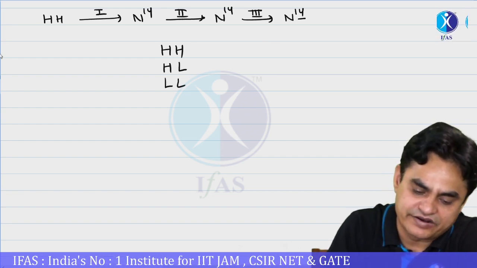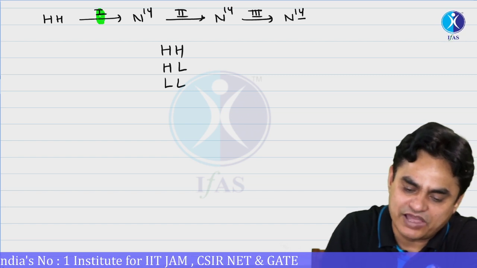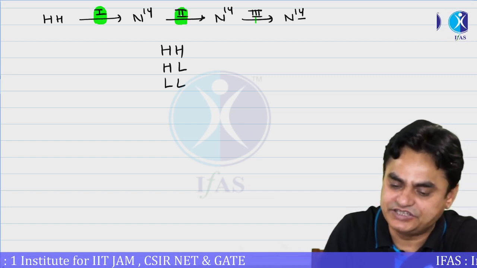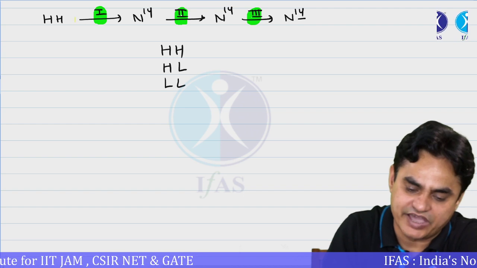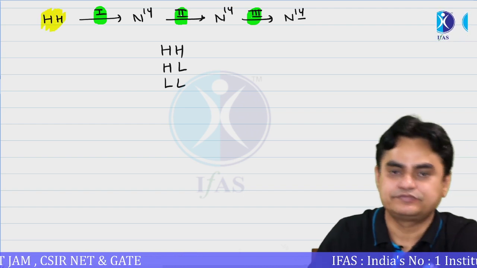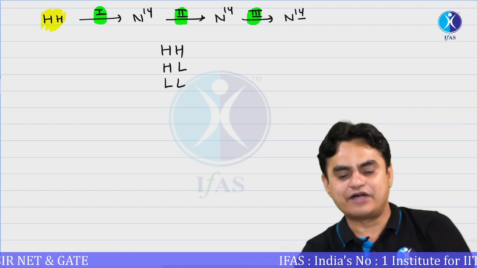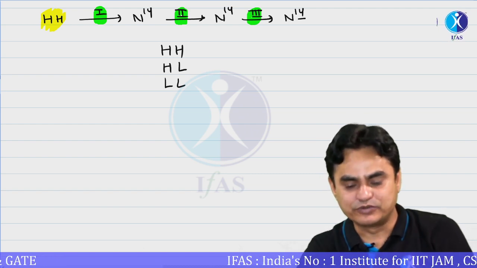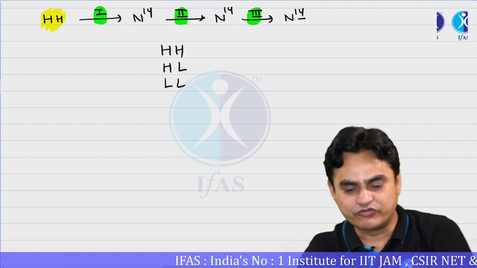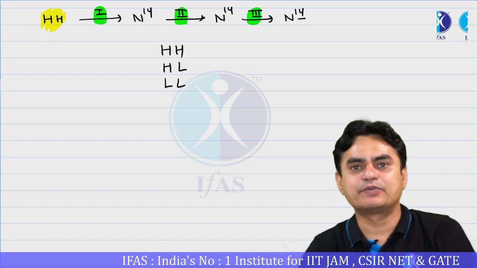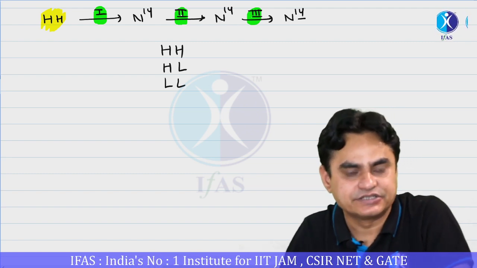So we are allowing them to multiply for 3 generations. Initially they were placed on heavy type. So after 3 rounds, what would be the proportion of heavy, heavy light, and light?